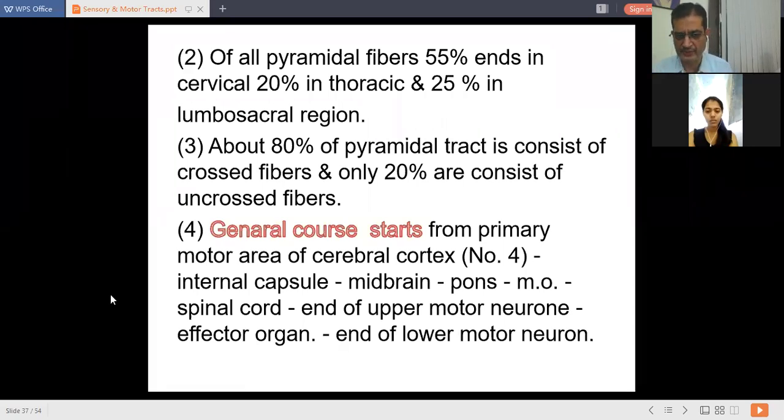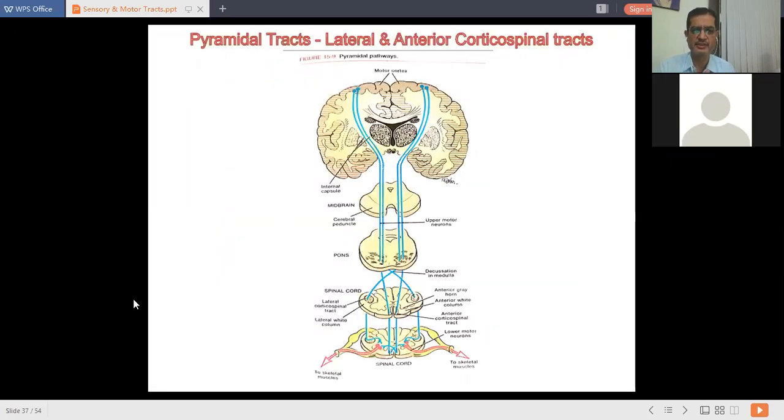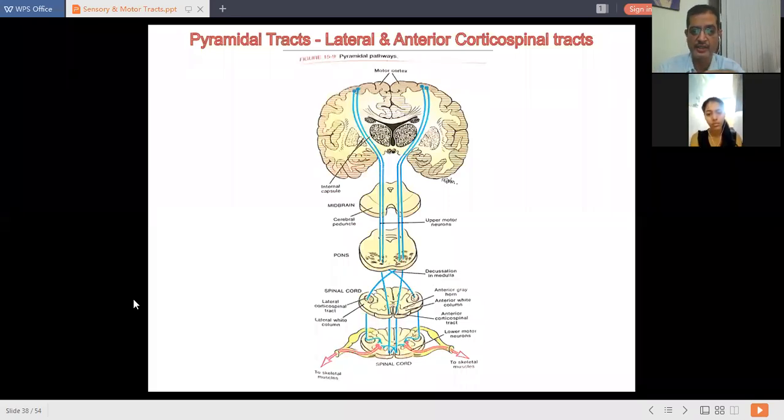The general course of a tract, as we already discussed. We will directly start with our first tracts, that is the tracts in the lateral column of the spinal cord, the lateral and anterior corticospinal tracts. We will study these two tracts together, lateral and anterior corticospinal tract.